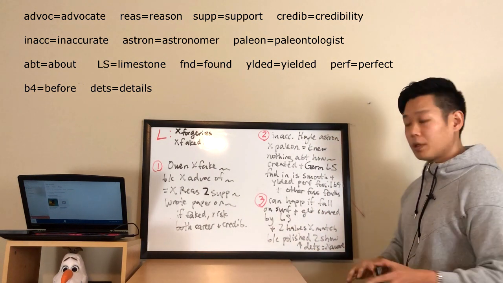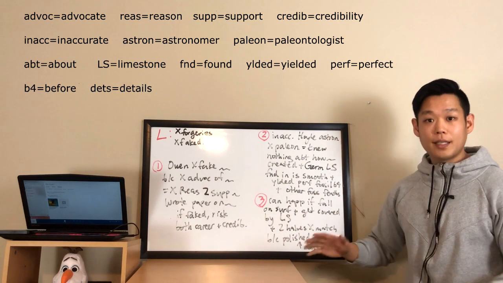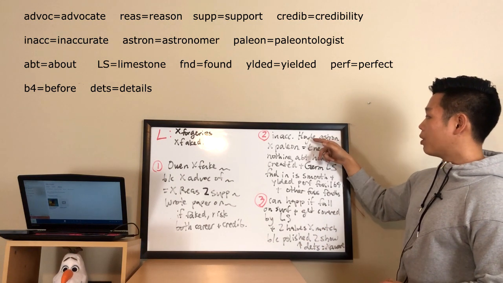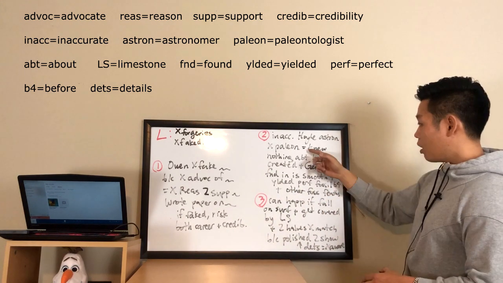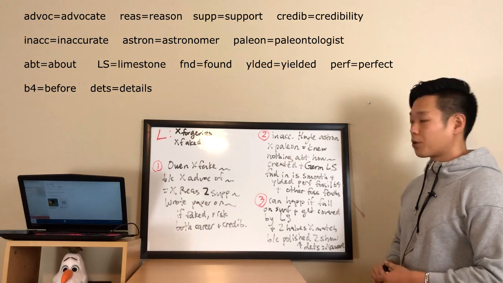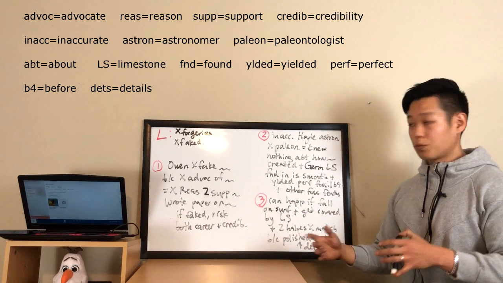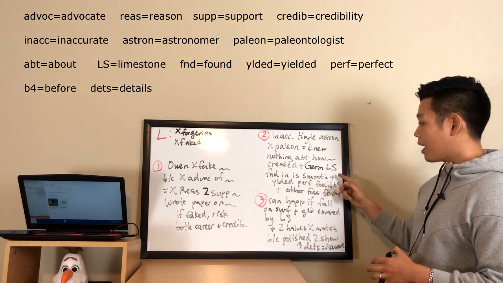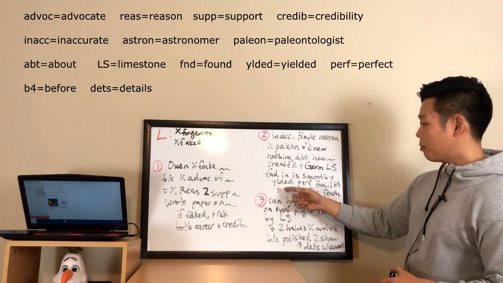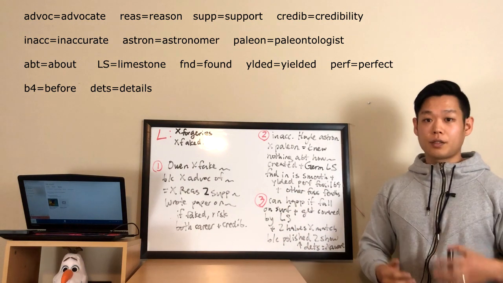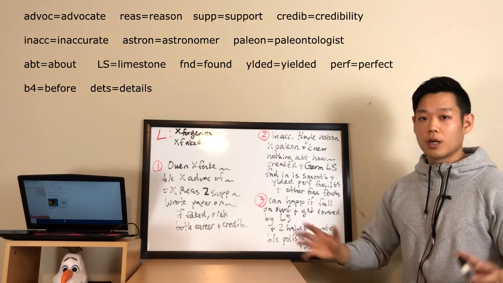All right, now the second argument states that Fred Hoyle's claim that the fossilized feathers are man-made is completely inaccurate. This is because Fred Hoyle was an astronomer and not a paleontologist. So he's a person who studies the stars and not fossils. So he knew nothing about how fossils are created. Plus, the German limestone, which was the limestone that these fossils were found in, is extremely smooth and has yielded perfect, or nearly perfect, fossils before. Plus, there is evidence of other fossilized feathers. So once again, Fred Hoyle's assertions and presumptions are completely incorrect.